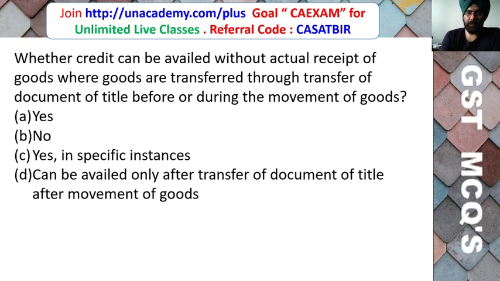Whether credit can be availed without actual receipt of goods, where goods are transferred through transfer of document of title before or during the movement of goods? Yes. No. Yes, in specific instances only. Can be availed only after transfer of document of title after movement of the goods.